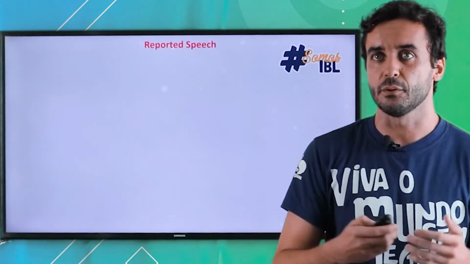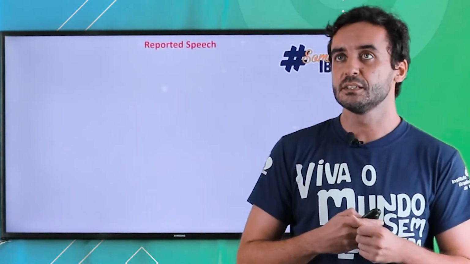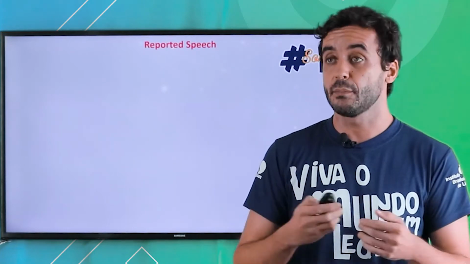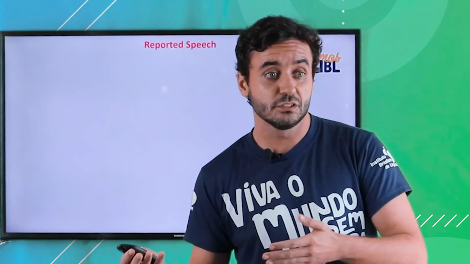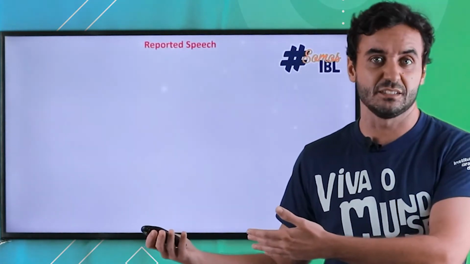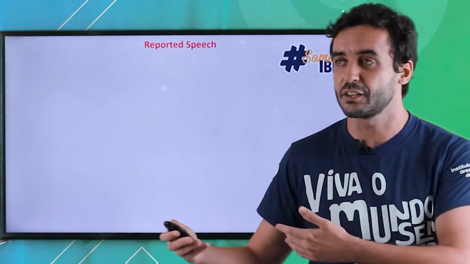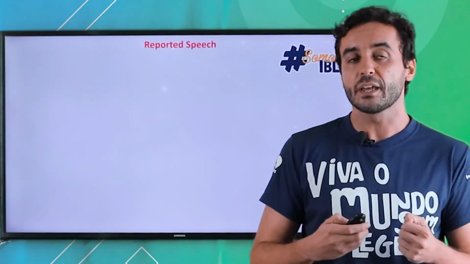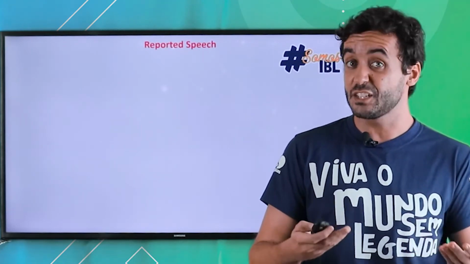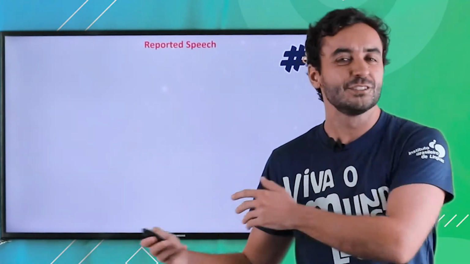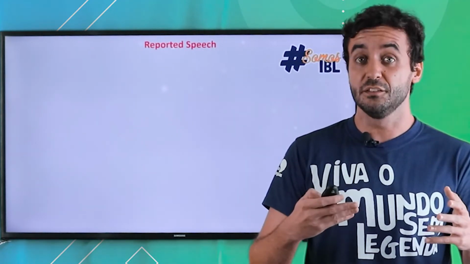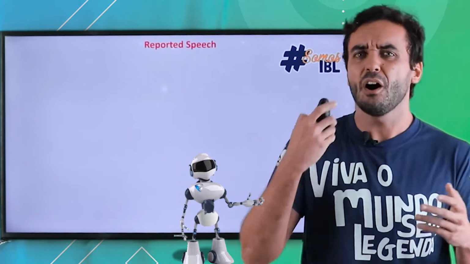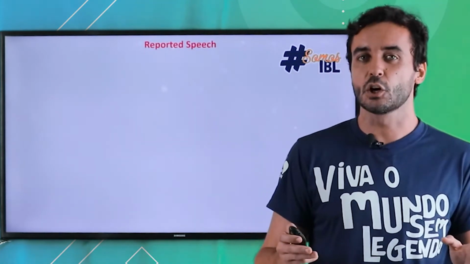Okay, so for example, imagine that I meet my girlfriend and my girlfriend says, I love you. Okay, and now I want to tell the thing I listened, this thing I witnessed. So for example, I will tell you, okay, my girlfriend said she loved me. Okay, so I would never say my girlfriend told me she loves me. I mean, you will eventually hear that, but this is not grammatically correct.